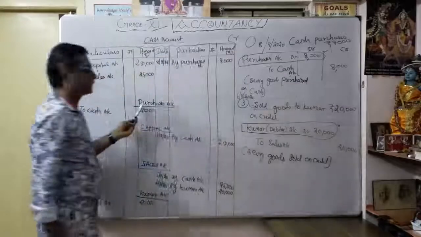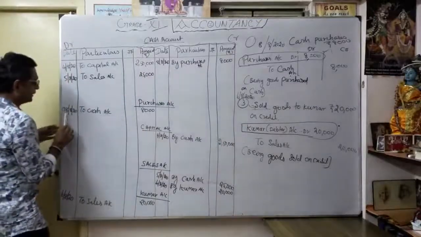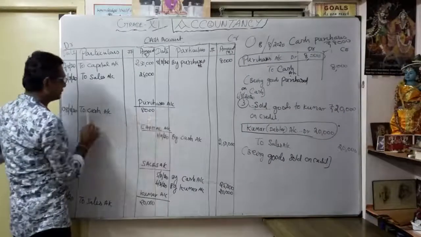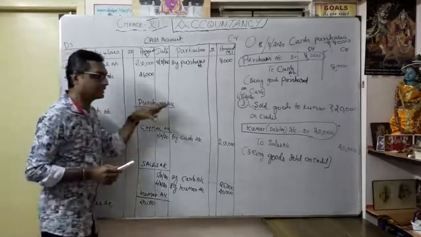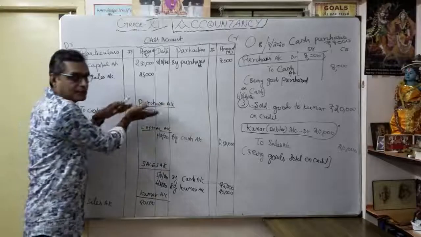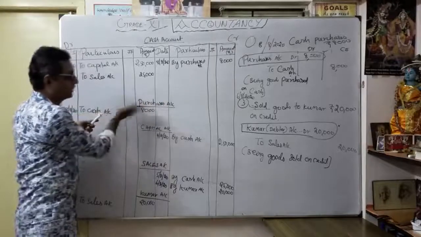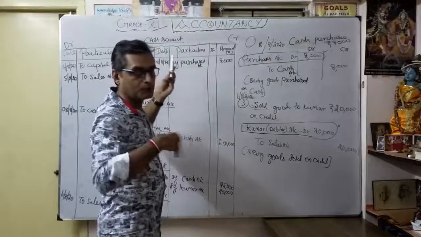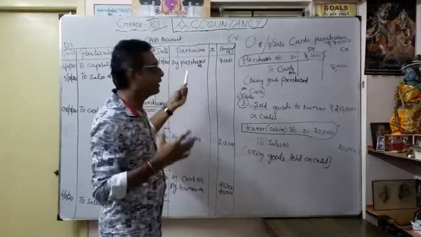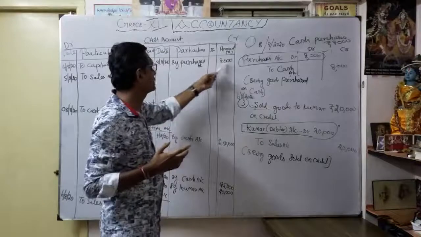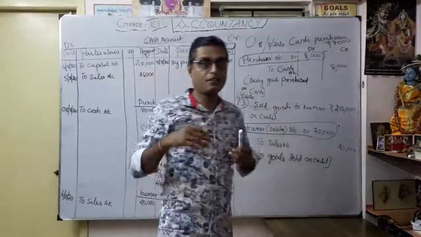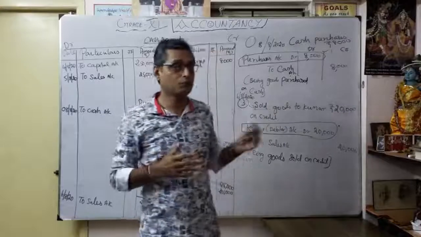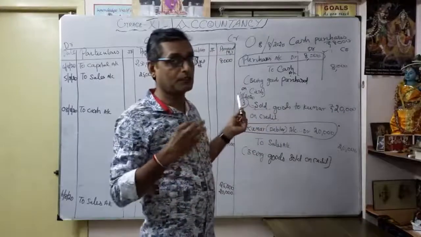In the purchases account, I am going to write date 8th August 2020, to cash account. Purchase account debit to cash account. Here in purchases, I purchased goods through cash 8,000. Similarly, in my cash, how much money goes out? Through what way? Because of my purchases 8,000. Later on you are going to prepare the cash account separately in a subsequent chapter. Now understood the preparation of the ledger posting.